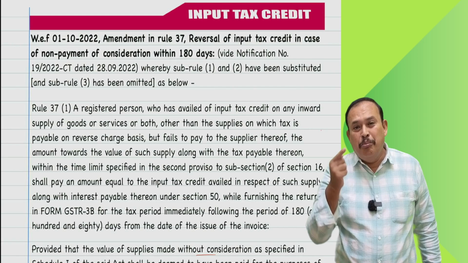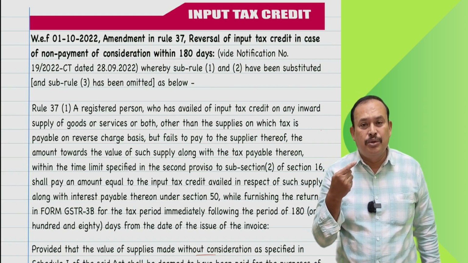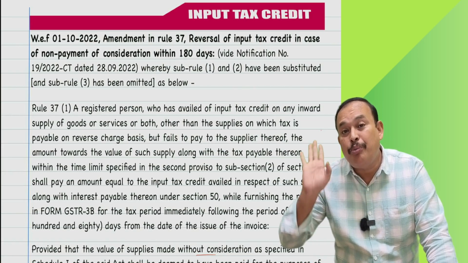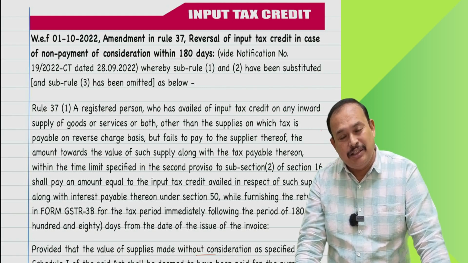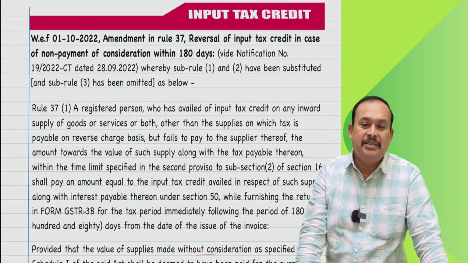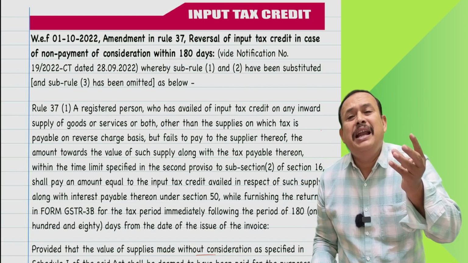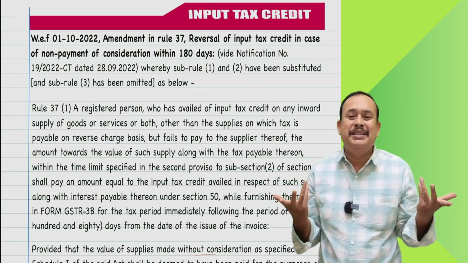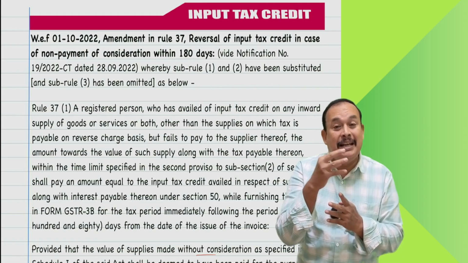Ensure that before expiry of 180 days, Mr. Recipient of the goods, you make the payment to the supplier. The full amount you have to pay: 10 lakhs plus 1,80,000, that is 11,80,000. Sir, within 180 days I paid 5 lakh rupees, and the balance 5 lakh rupees I was unable to pay, and 180 days have expired. In that case, can I avail a proportionate amount of input tax credit?